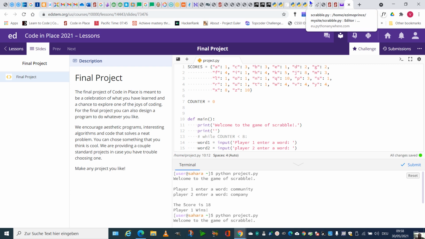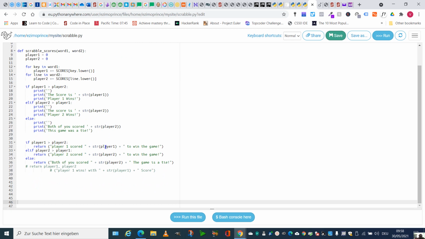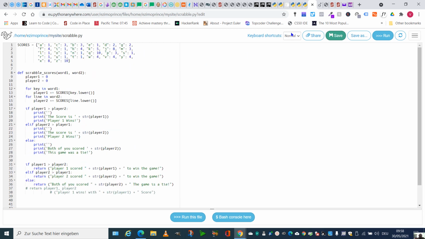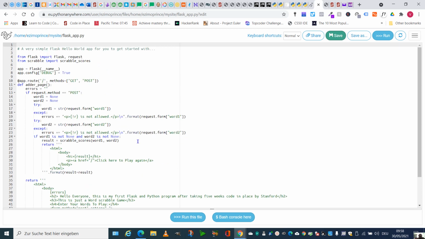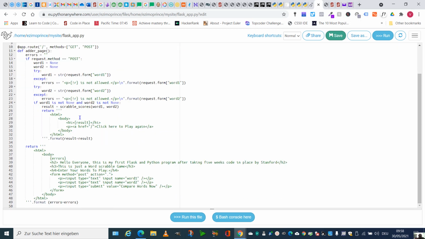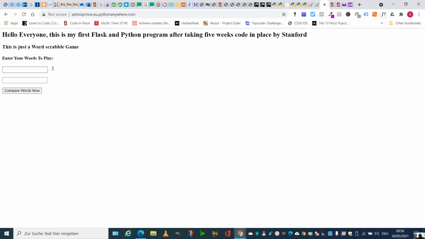And I decided to host this on a platform called Python Anywhere. So this is how the code looks like here, and then I have another file that is a Flask file. I use this platform to host it with a file with Flask, and then it's displaying something like this, and it's doing the same thing.